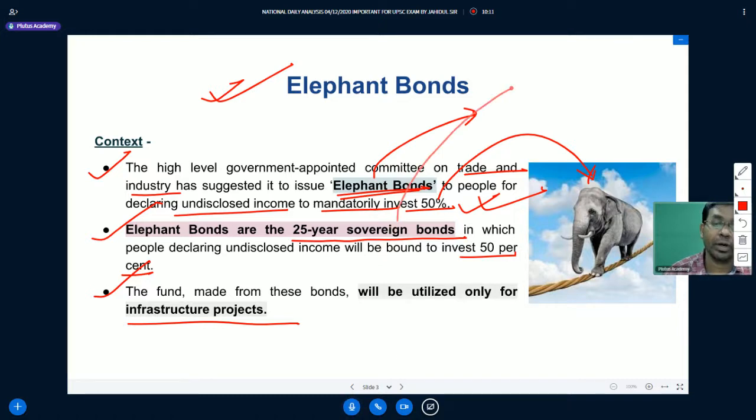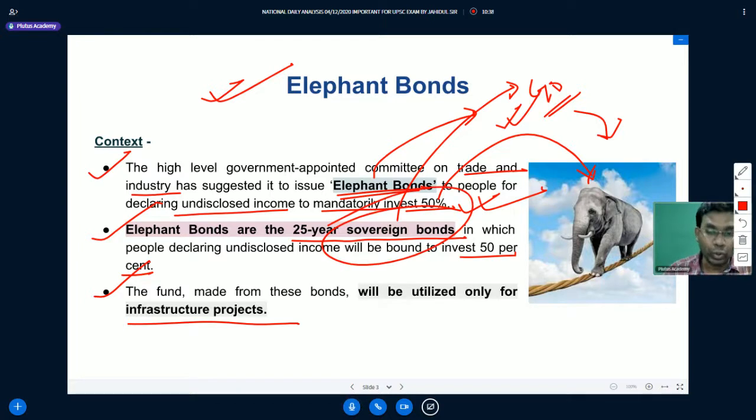What do we mean by sovereign bonds? These are the bonds that are guaranteed by a sovereign authority. Like government of India is our sovereign authority. India is a sovereign country. So the central government, on behalf of the government of India, issues some bonds. These are known as sovereign bonds. So sovereign bonds are considered highly secure bonds.